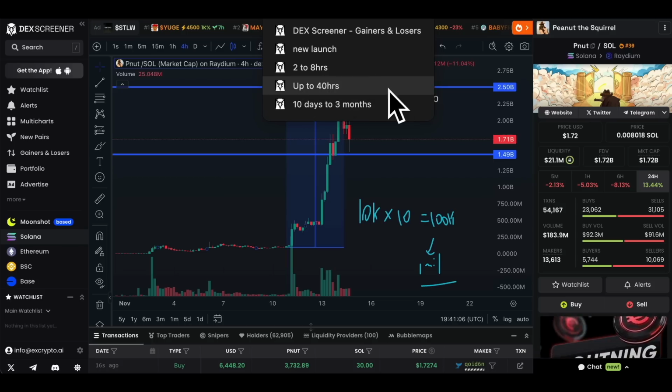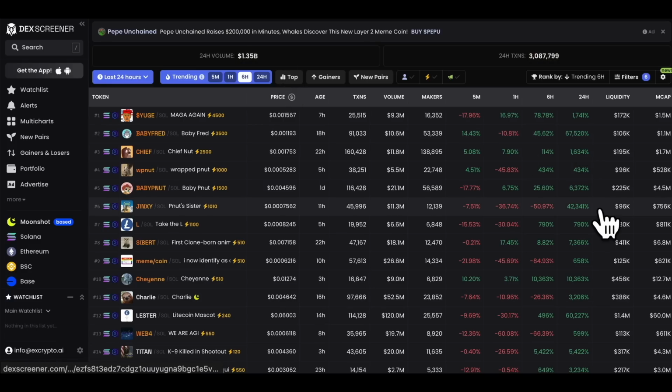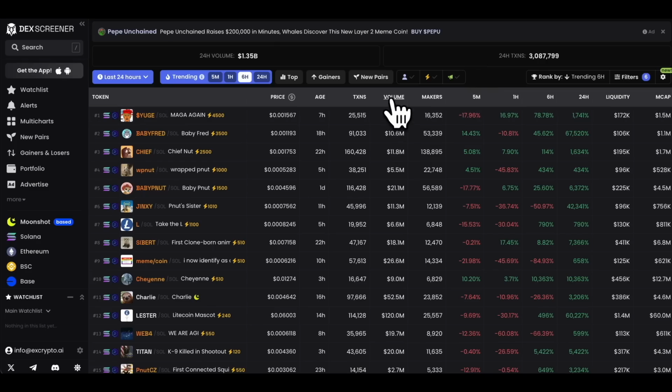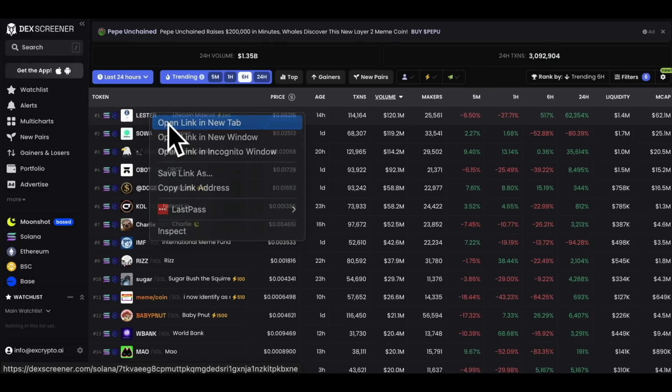For example, if I click on the up to 40 hours one, these are all the coins now listed on Solana, matching my filters, my criteria. And I'll just show you that here. Liquidity 80,000, market cap 300 to 500 million, pair age up to 40 hours. So very new, 24-hour transactions 2000. And what I do here is I sort by volume. This automatically tells me where volume is flooding into the market.